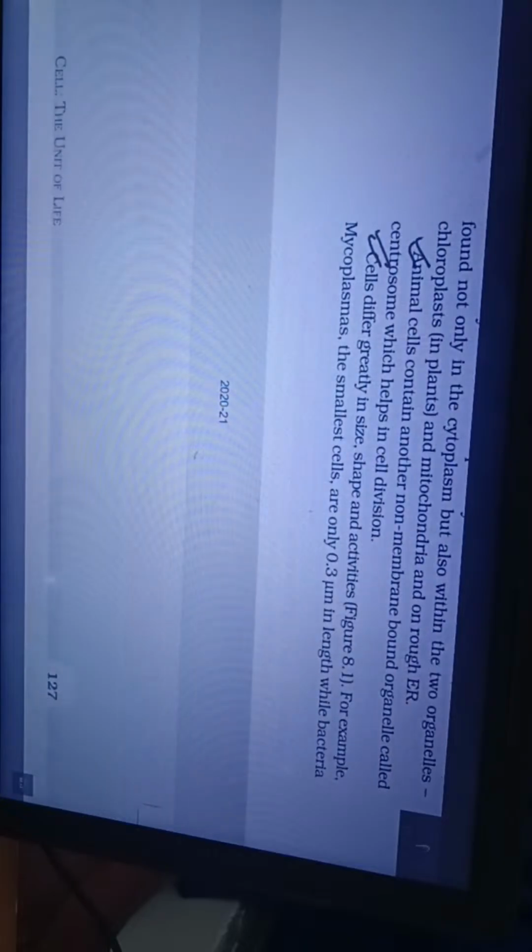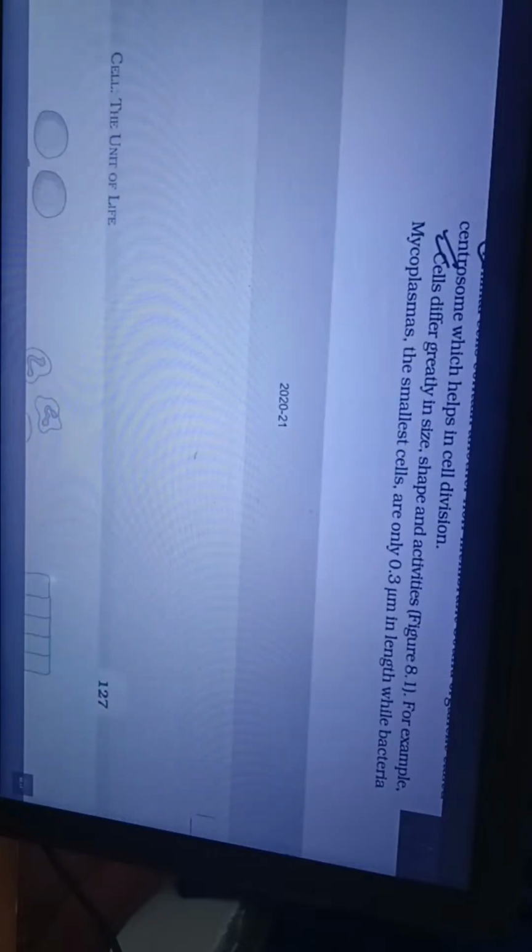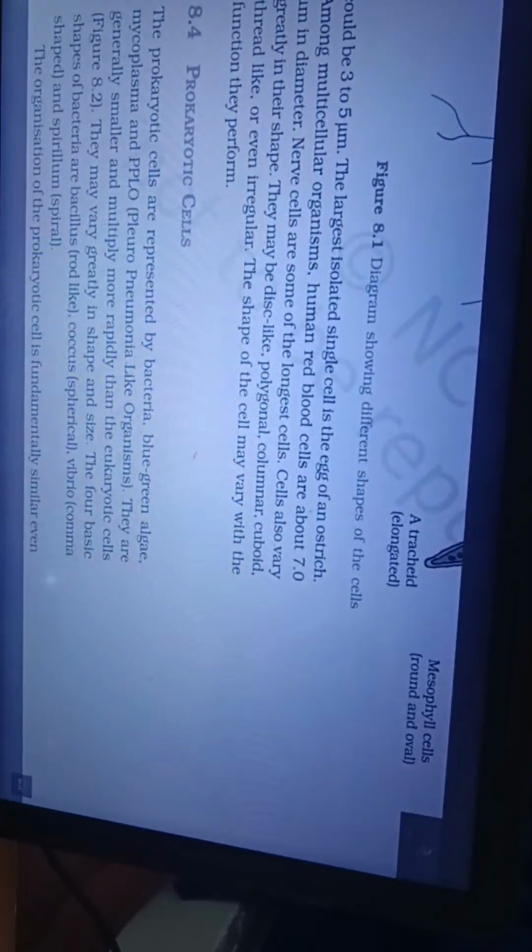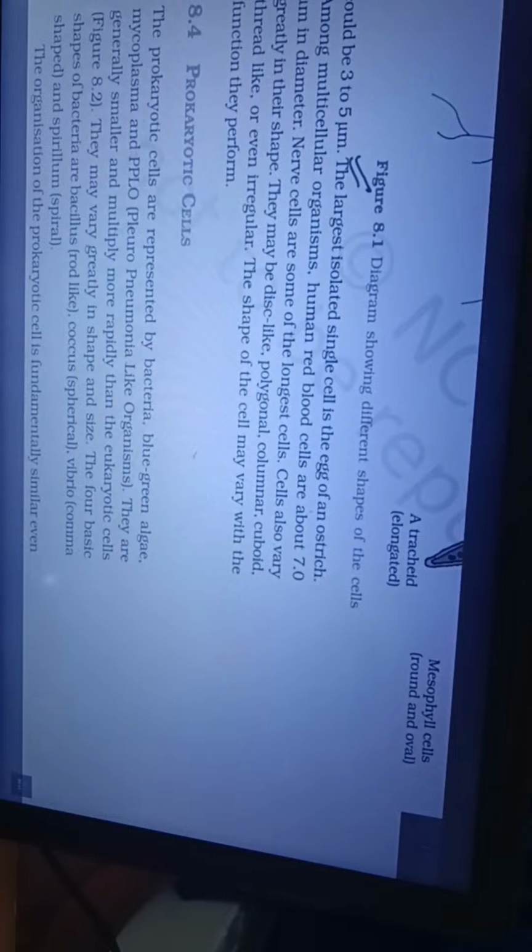Animal cells contain another non-membrane bound organelle called centrosome, which helps in cell division. Cells differ greatly in size, shape, and activities. For example, mycoplasmas, the smallest cell, are only 0.3 micrometer in length, while bacteria could be 3 to 5 micrometer. The largest isolated single cell is the egg of an ostrich. Among multicellular organisms, human red blood cells are about 7 micrometer in diameter.